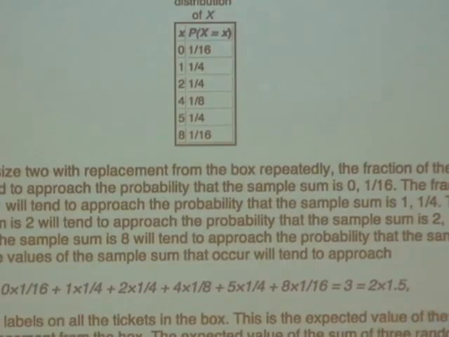Okay? The experiment is pull 37 tickets out of the box with replacement, add them. Do it again. Pull 37 tickets out of the box with replacement, add them. You get a number each time. Imagine doing that over and over and over again, an enormous number of times. Each experiment consists of pulling 37 tickets out of the box with replacement. What would the average of that list be? Well, with increasingly high probability, the average of that list would be increasingly close to 37 times 1.5. 37 times 1.5 is the expected value.